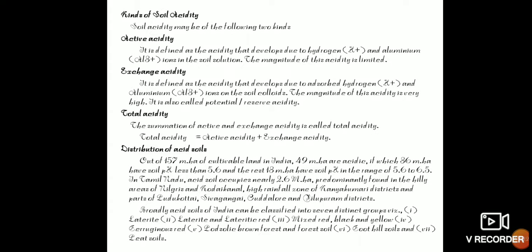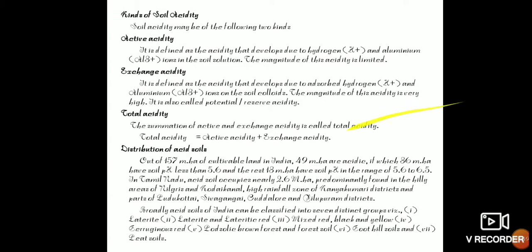And coming to the kinds or forms of soil acidity, there are two kinds of soil acidity. First one is active soil acidity. This is developed mainly by hydrogen and aluminium ions in the soil solution. And second one is exchangeable acidity. This is developed by the adsorbed hydrogen and aluminium ions in the soil colloids.